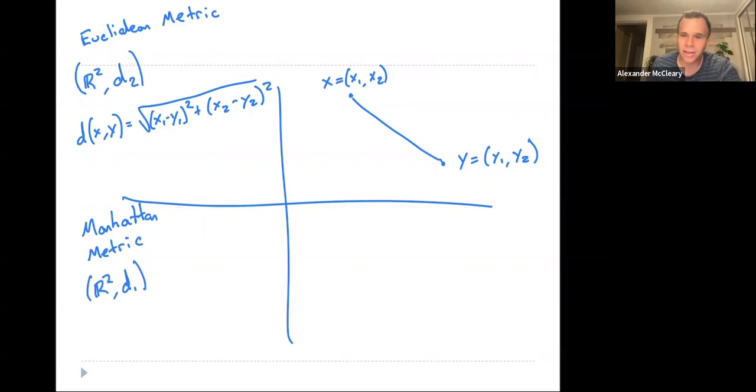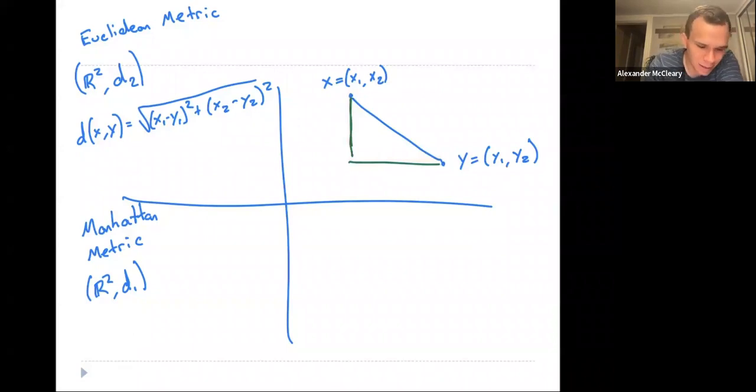And the way we define this is, you want to think about this like you're walking in the city. The shortest distance between 2 points is a straight line, but you can't always go in a straight line in the city. You can't just go straight through buildings. So if you're walking in the city, you're oftentimes going to have to go around the corner. That's why this is called the Manhattan metric. It's like you're walking on city blocks. You have to go over and then up. And so the Manhattan metric is basically the sum of these two side lengths here. You go this far and then you go this far.